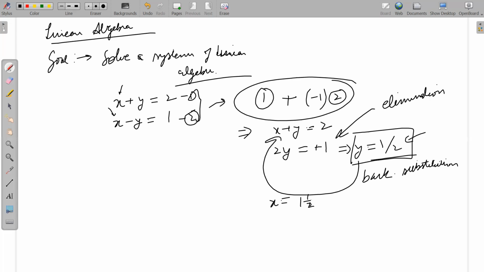So this is one way of solving this equation, and this particular procedure is called Gauss elimination, because Gauss was the original mathematician who came up with this method, or at least that is known to us. Now let me give one more example before we move on.